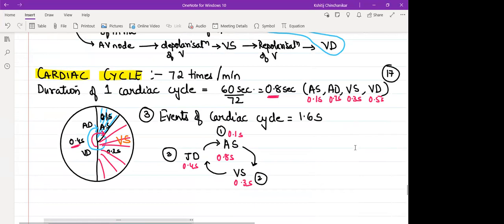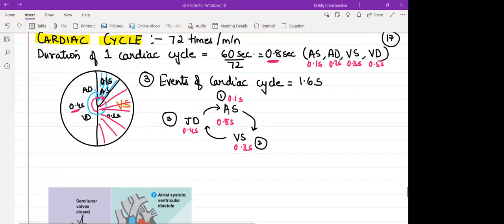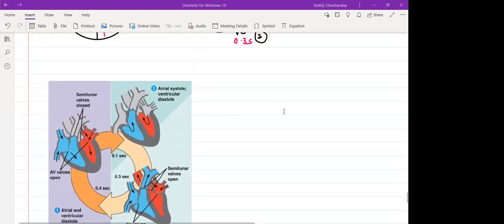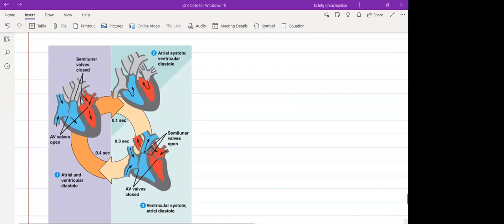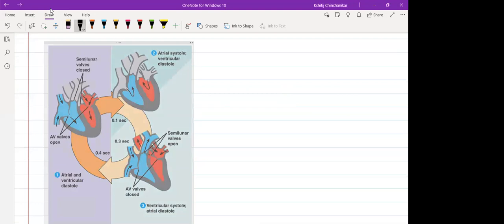Okay, first copy this page and then we will discuss every stage of the cardiac cycle and how blood enters and leaves the heart. Done? So if I consider this now as my page number 18.